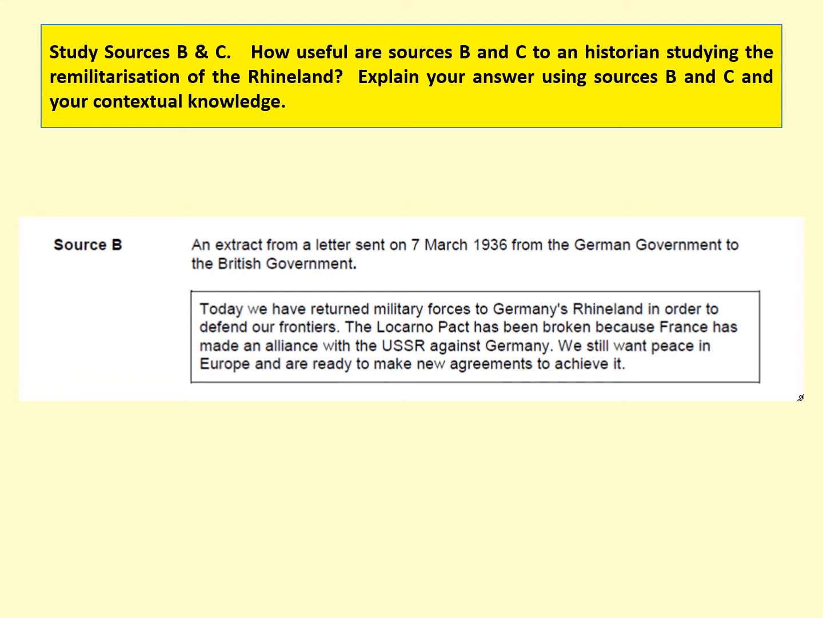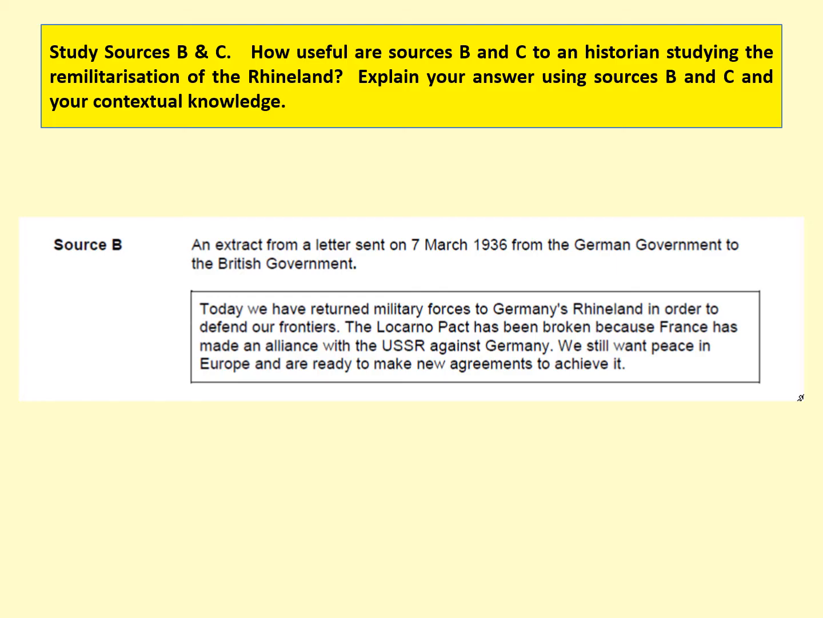So question number 2 is the usefulness question. You will be given 2 sources, B and C, and the question is about how useful sources B and C are to an historian studying the remilitarisation of the Rhineland. And it's really important when you tackle this question that you explain how these sources would be useful to an historian studying that specific inquiry. So how useful would the source be if a historian was studying the remilitarisation of the Rhineland?